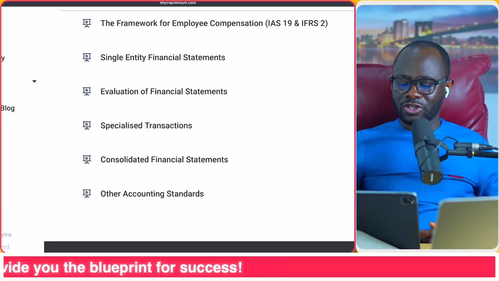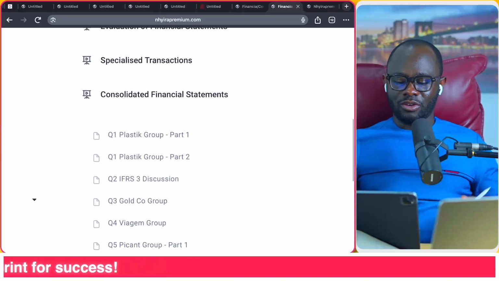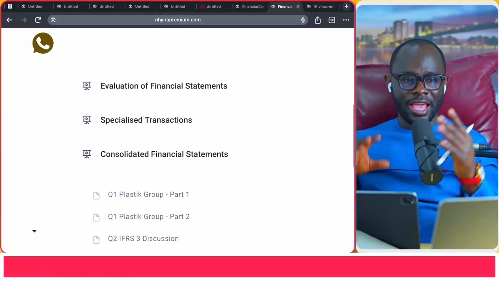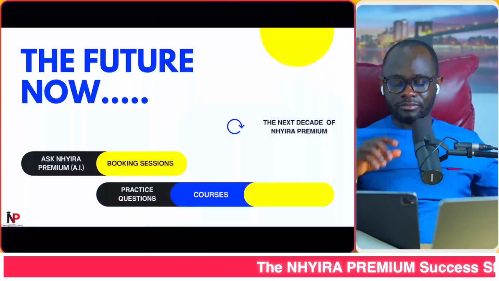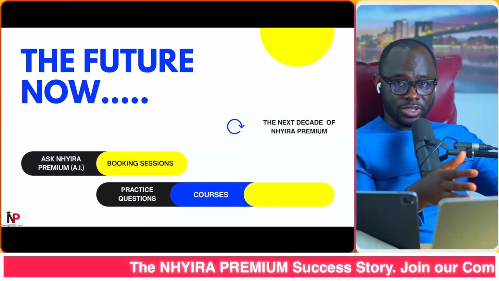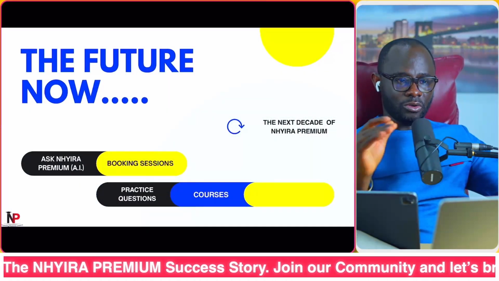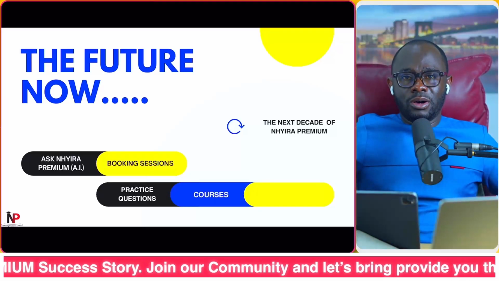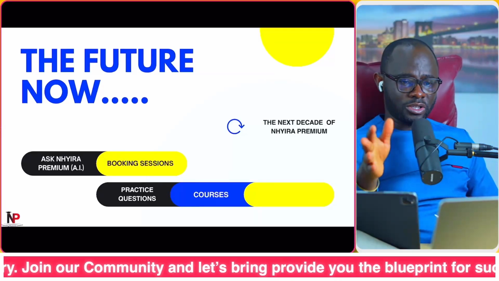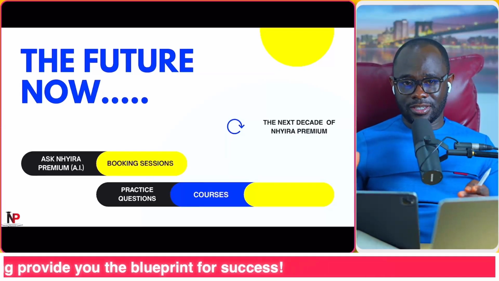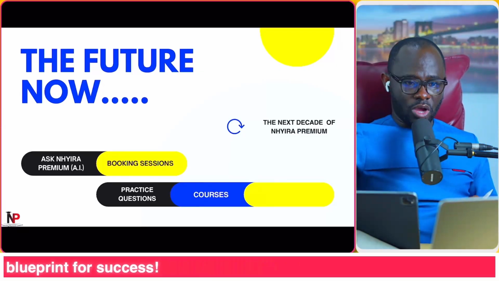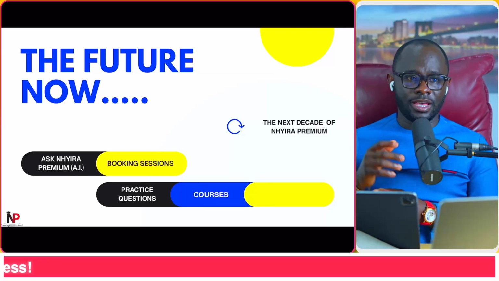Certainly our consolidated financial statement. You can see the questions available there, explaining the core principles. That is the practice question courses that we have available. As I said, at the moment, it is financial reporting, corporate reporting. That is what is available now. So you can get access to that from today to be able to prepare to study.